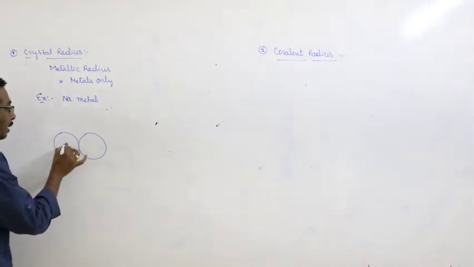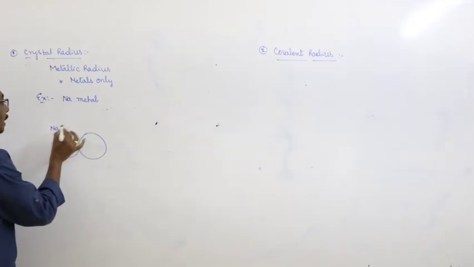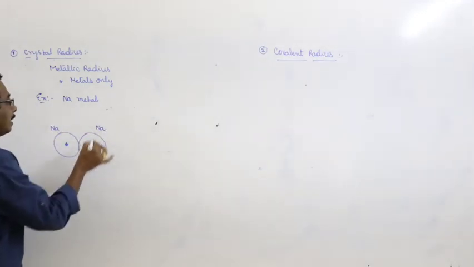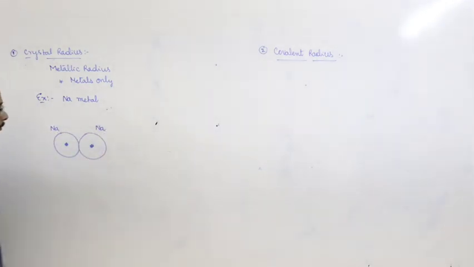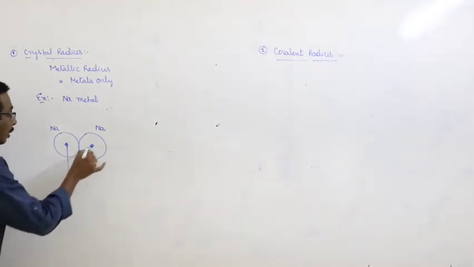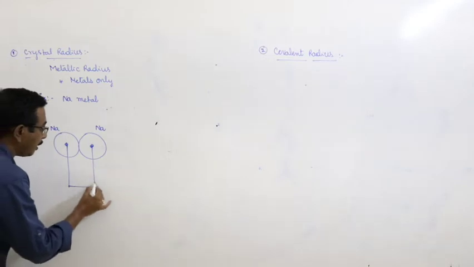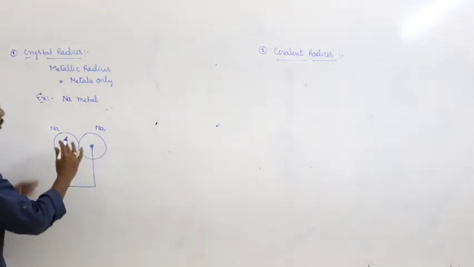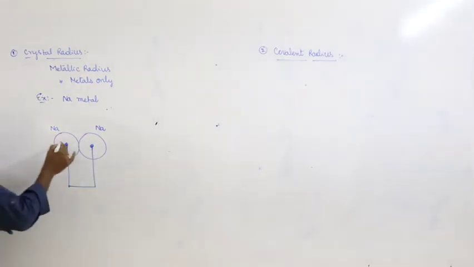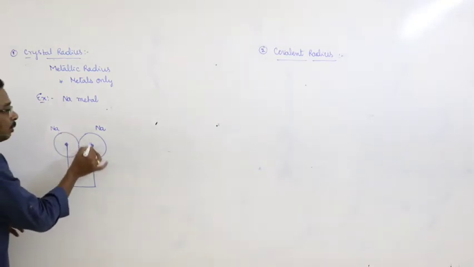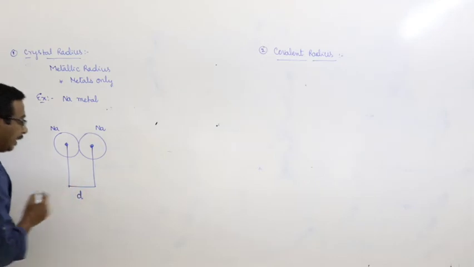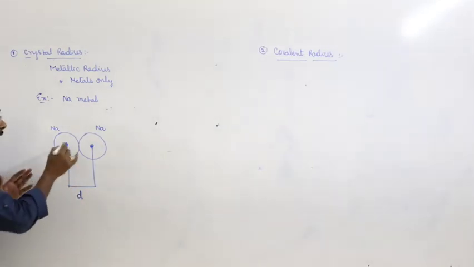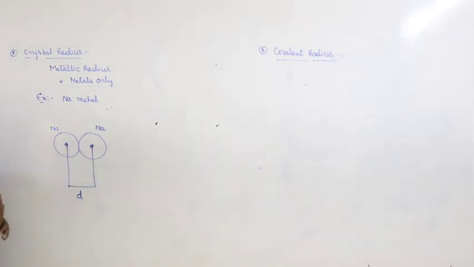These are the nuclei of the first and second sodium atoms, and the two sodium atoms are bonded with each other through a metallic bond. The internuclear distance is equal to D. Internuclear distance means the distance between these two nuclei.